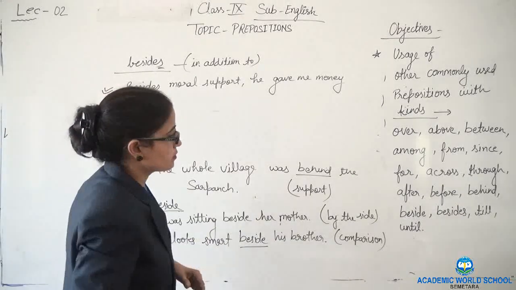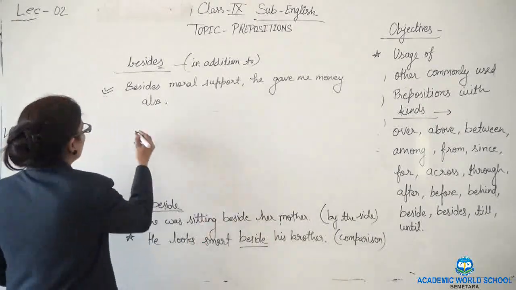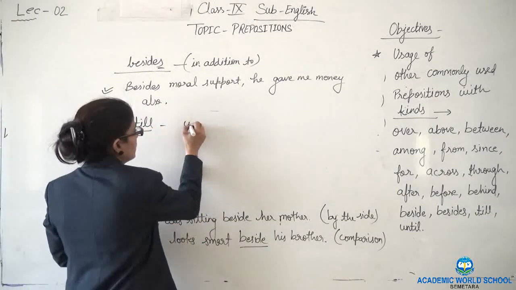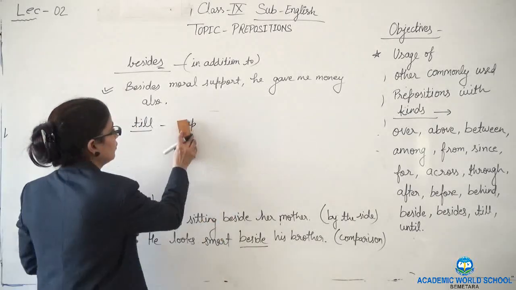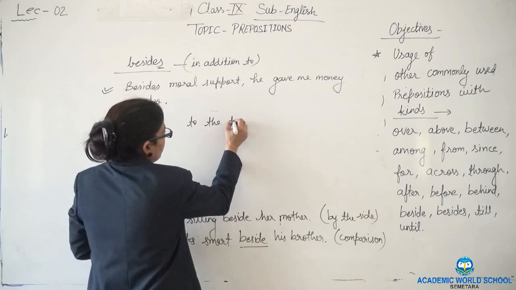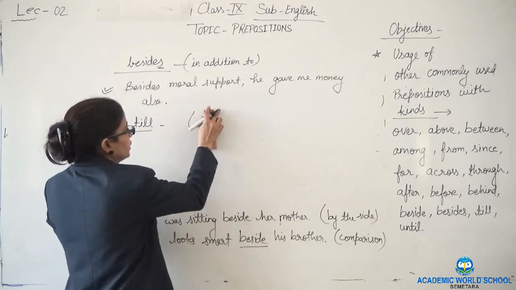Then let's see the examples of till and until. Till tells us to the time or till the time. Like we should write this up to the time.